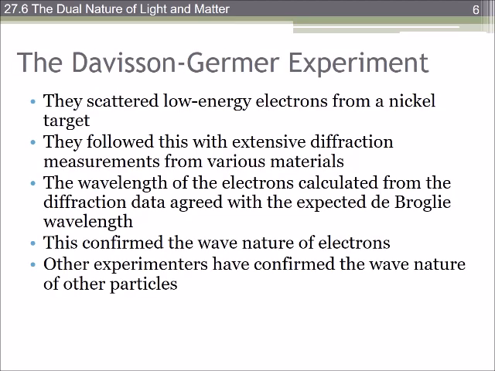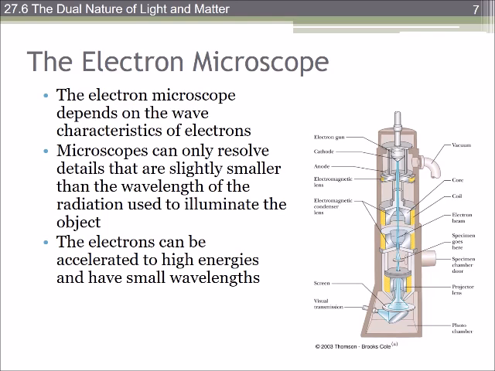The experiment was done on electrons, showing that low energy electrons form a nickel target. They followed this with extensive diffraction measurements from various materials, and they found that the electrons have a wavelength. This confirmed the dual nature of electrons, that they are in fact matter and a wave. We can use this in something like an electron microscope, when we want very, very high frequency and to be able to see something very, very tiny, we can use an electron microscope to illuminate that object.